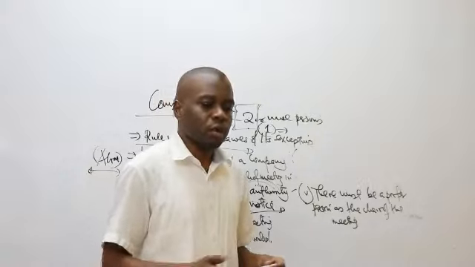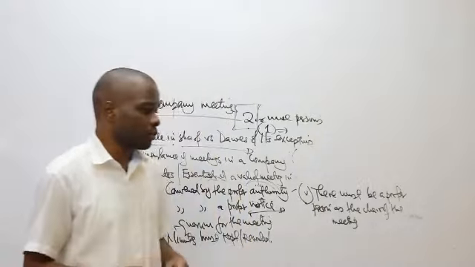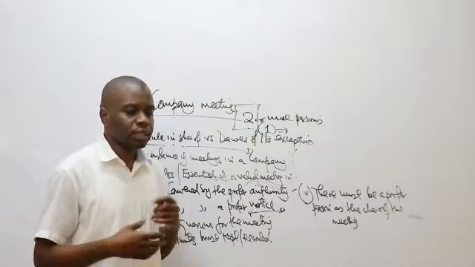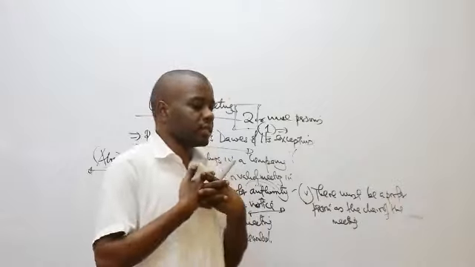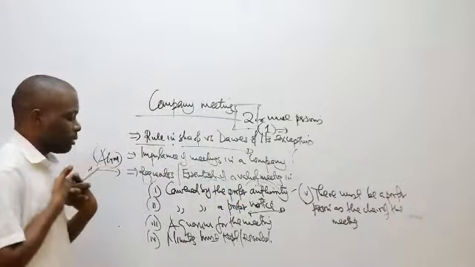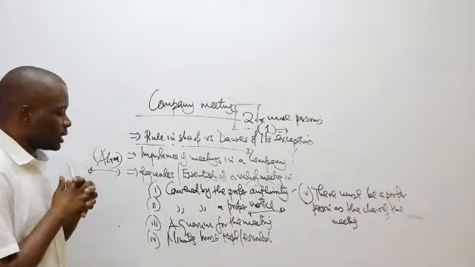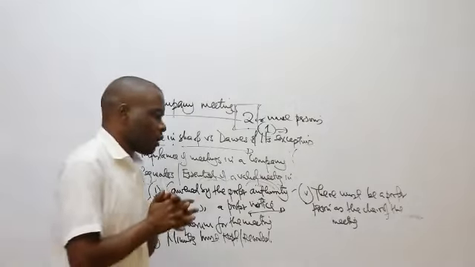If there's no proper quorum, then we'll see under the powers of the chairman that he can adjourn or call off the meeting until maybe next week or the other week, at the same time. So the chairman should satisfy himself that there is a proper quorum for the meeting.